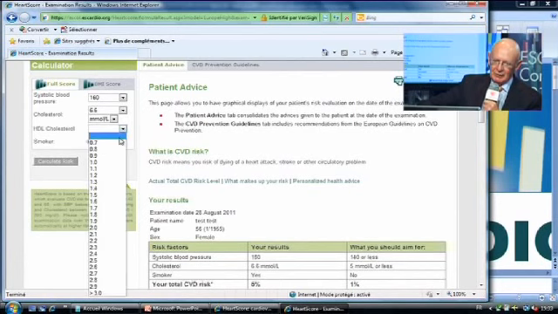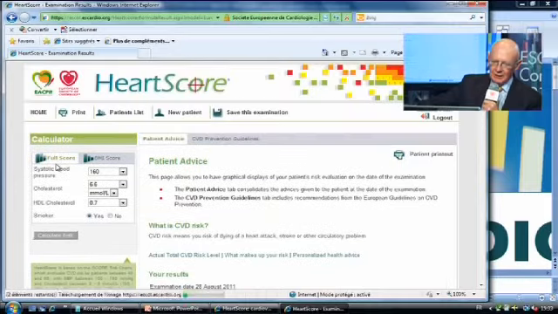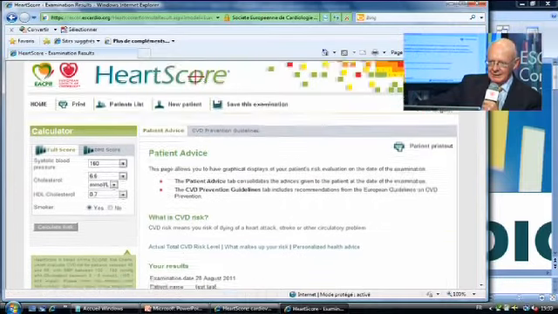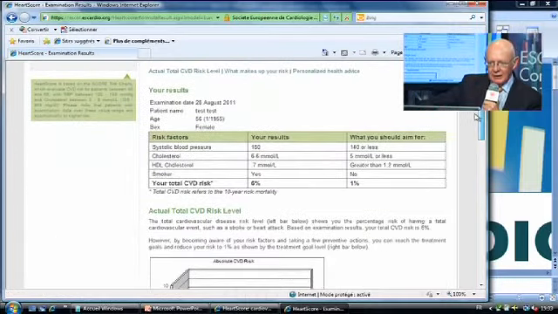Now let's go back and see what effect entering HDL cholesterol has. So same patient, same risk factors, but a low HDL at 0.7. Now we calculate the risk, and we get a figure, a higher estimate of risk. And we're now in what's called the patient information sheet. This can be printed out for the patient.